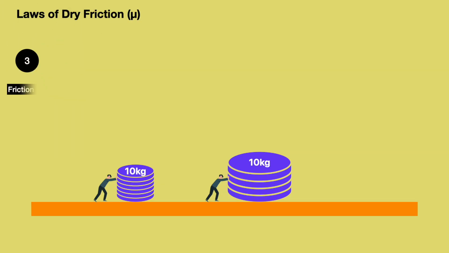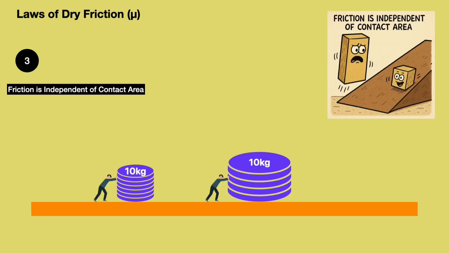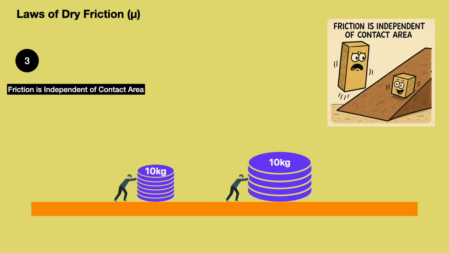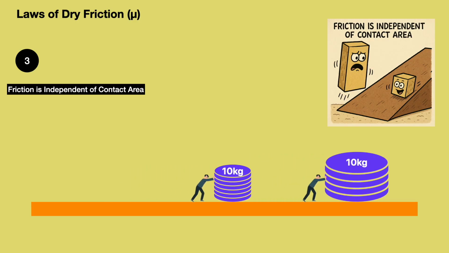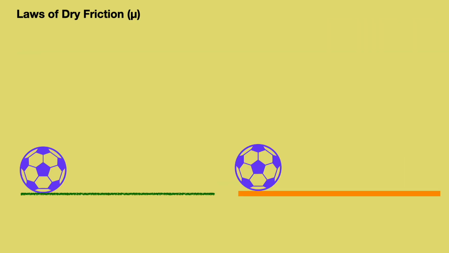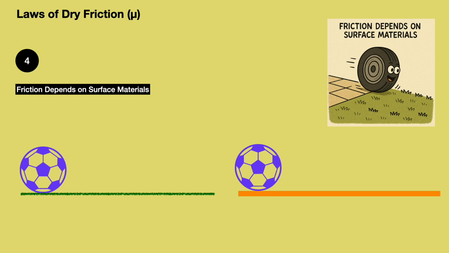The total friction force does not depend on the surface area of contact, as long as the normal force and material remain the same. A wide disc and a narrow disc of the same weight experience the same friction when slid across a table. The amount of friction depends on the types of materials in contact, represented by the coefficient of friction.